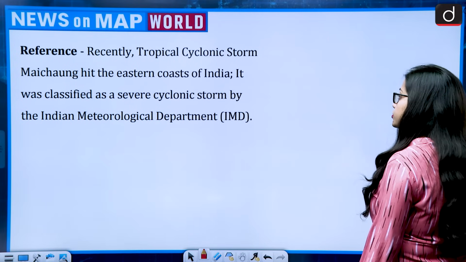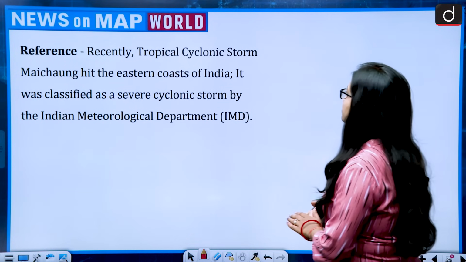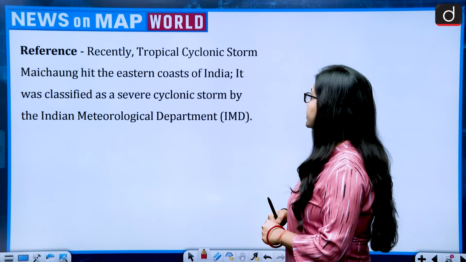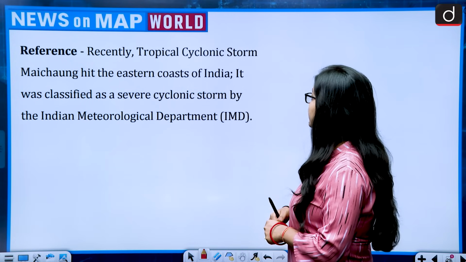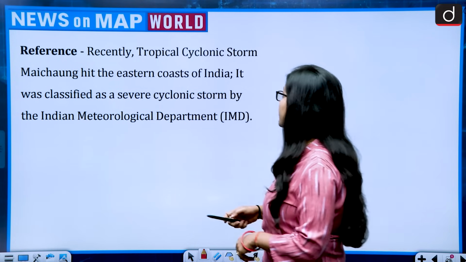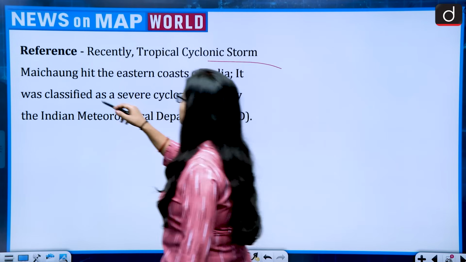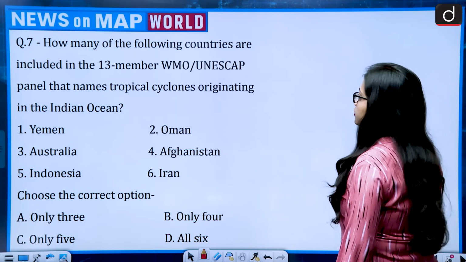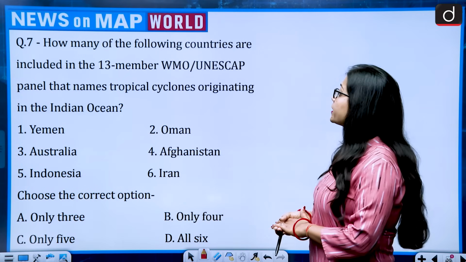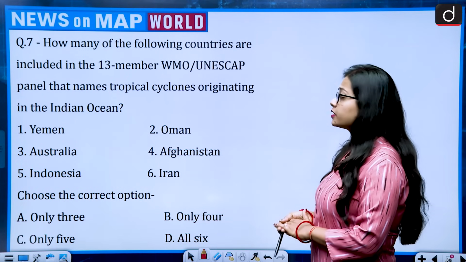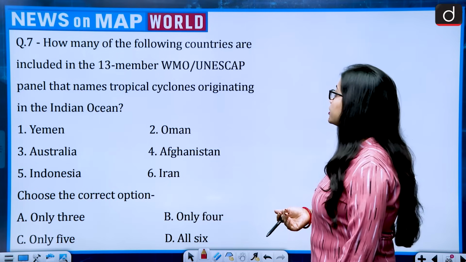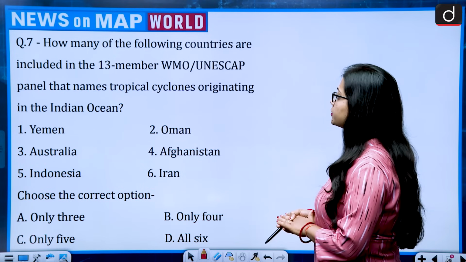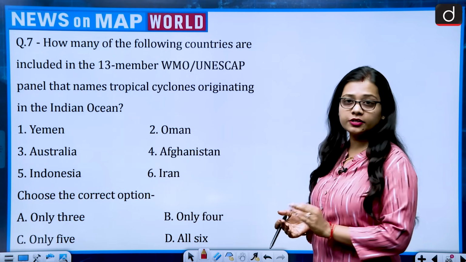Next question. The reference talks about how recently tropical cyclonic storm Michaung hit the eastern coast of India. It was classified as a severe cyclonic storm by the Indian Meteorological Department. Now this brings cyclone Michaung to the news. The question asks how many of the following countries are included in the 13-member WMO and UNESCAP panel, that means tropical cyclones originating in the Indian Ocean.